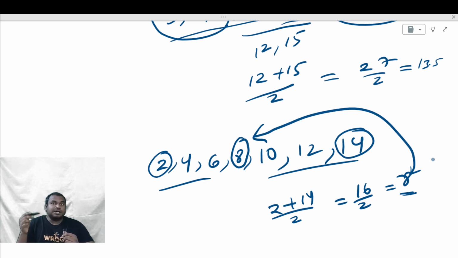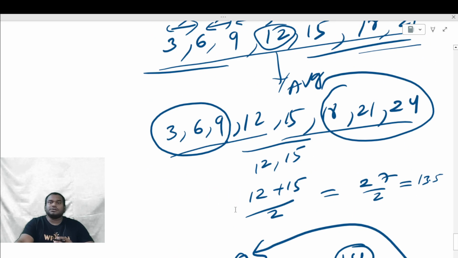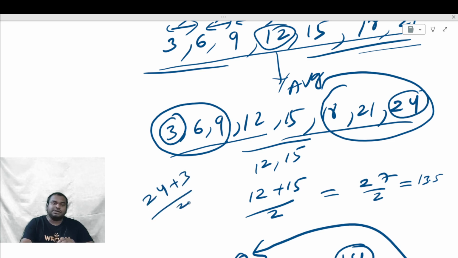that are following the same common difference. Okay. So in the previous examples also I'll show you. Now what is the average? First number plus 24, 24 plus 3 divided by 2, 27 by 2. Same thing or not? So this is easier than the previous method.